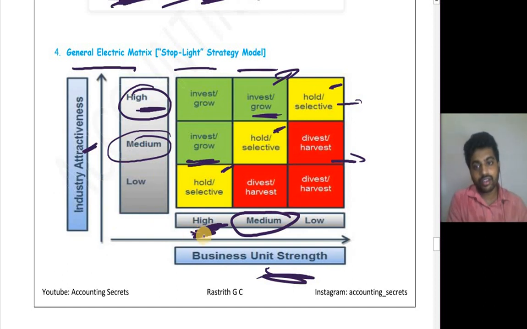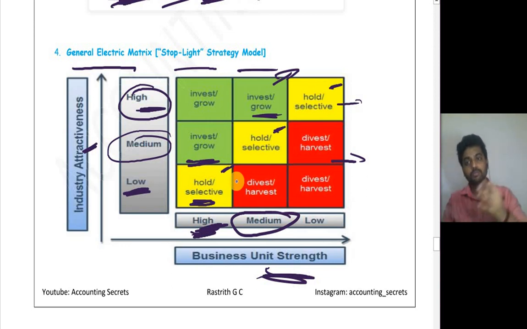If your business unit strength is high but the industry attractiveness itself is low, if you do not get something in return, then what is the point of investing more and more in that particular industry? So hold that. Your industry attractiveness as well as strength is medium, so you are neither in a dominant position nor in a weaker position. Just hold and wait for a result. And if you become a dominant position, go for expansion. If you become a weaker section, go for divestment.